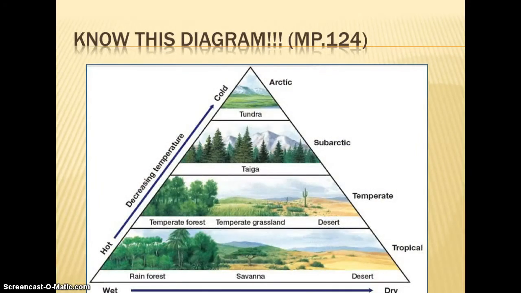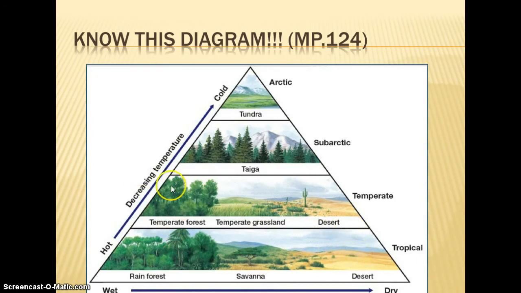All right, this diagram has showed up on AP exams in the past. This is in the Miller textbook. But it does the same thing. It compares the amount of rainfall to temperature. This time I've got temperature over here, and I have the amount of rainfall. So in our tropical areas, we have rainforests, where we have our highest amount of rainfall. As it starts to dry, we get our tropical grasslands. Remember that grasslands tend to form a buffer between a desert and a forest. So then after our tropical grasslands, we have our tropical deserts.